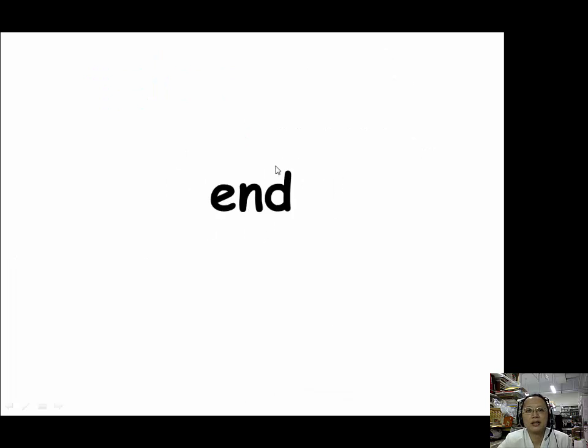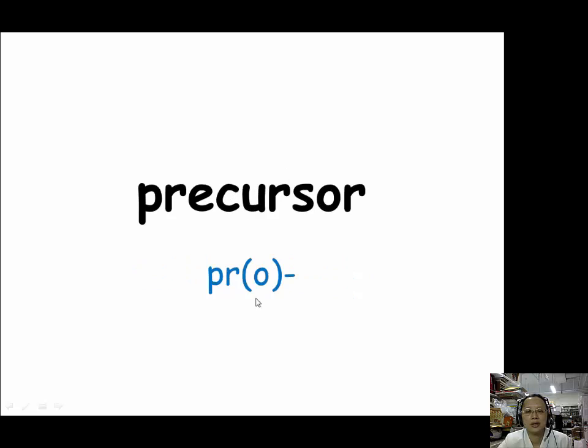Let's review what we learned. For end, we have two prefixes, telo, T-E-L-O, and teleo, T-E-L-E-O. And when we want to talk about precursor, which is different in meaning from the beginning, precursor is more like it can change from one form to another form. And the beginning is more like an ancestor. For precursor, we use this prefix pro, P-R-O.